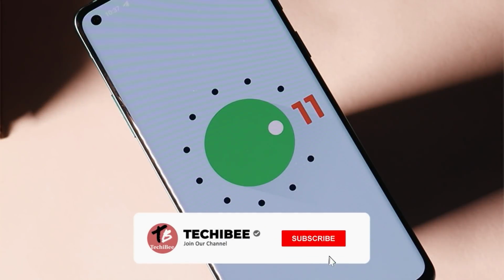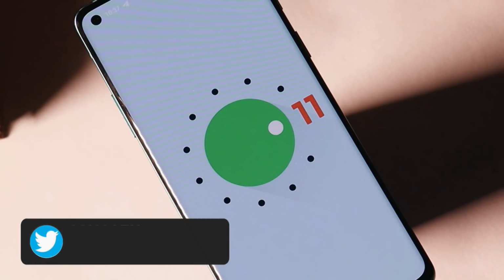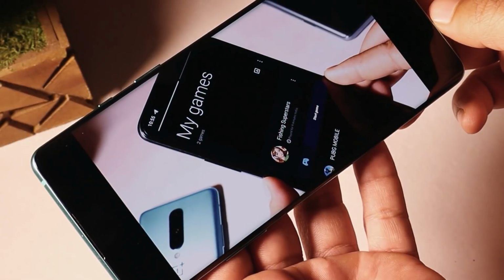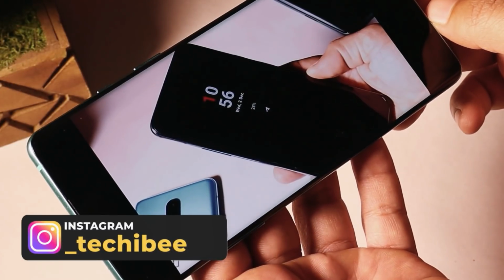OnePlus has rolled out around 3 to 4 updates based on stable Android 11 and 4 beta updates, but we still have a few bugs on Oxygen OS 11. This latest stable update is exactly the same as Oxygen OS Open Beta 4, with similar bugs. One of the major bugs on stable Android 11 of Oxygen OS is related to YouTube.